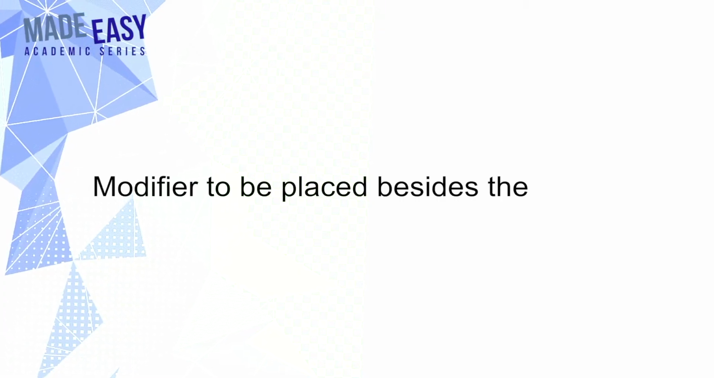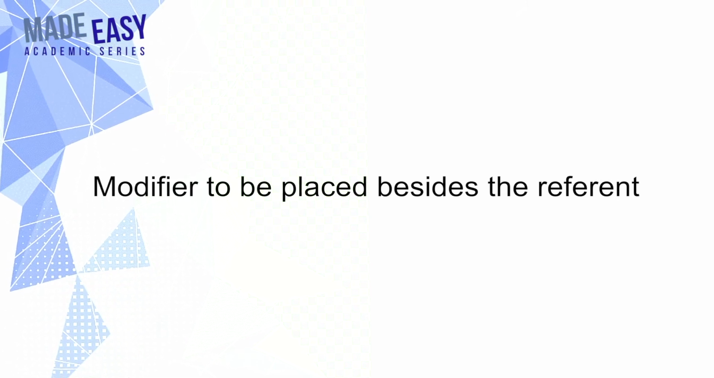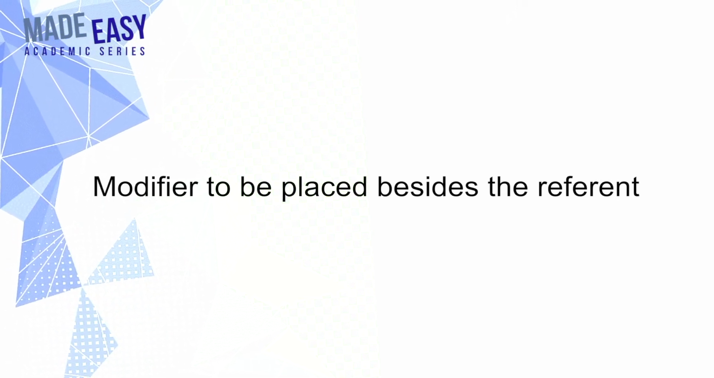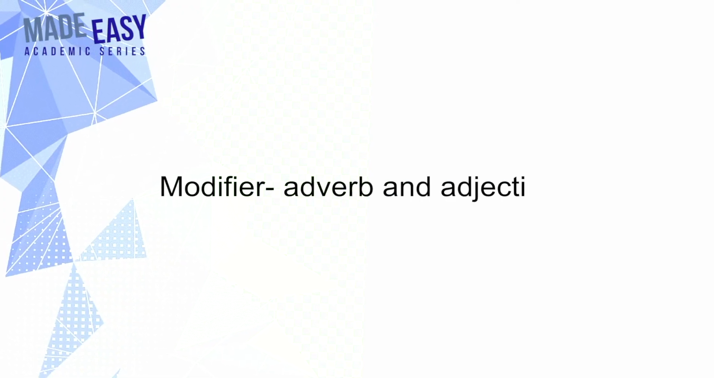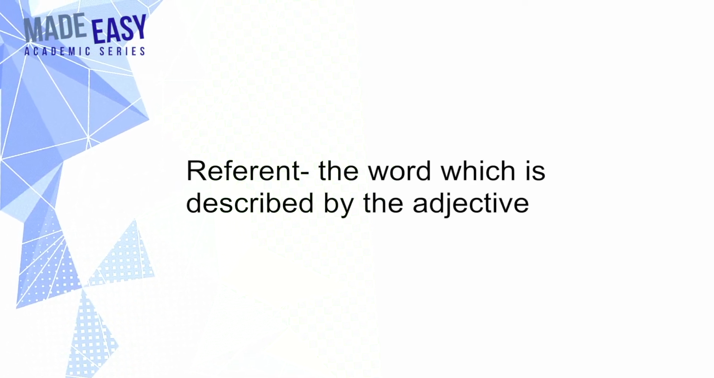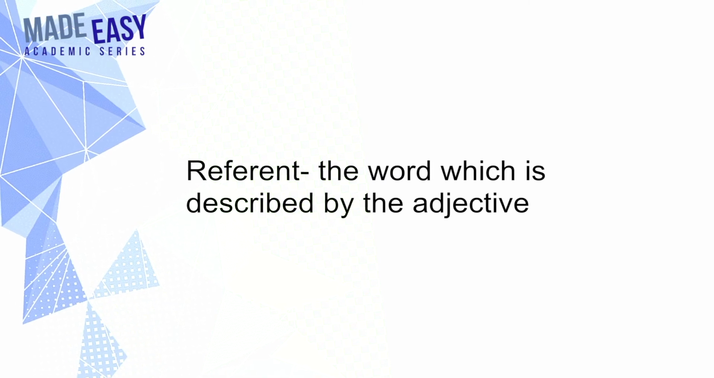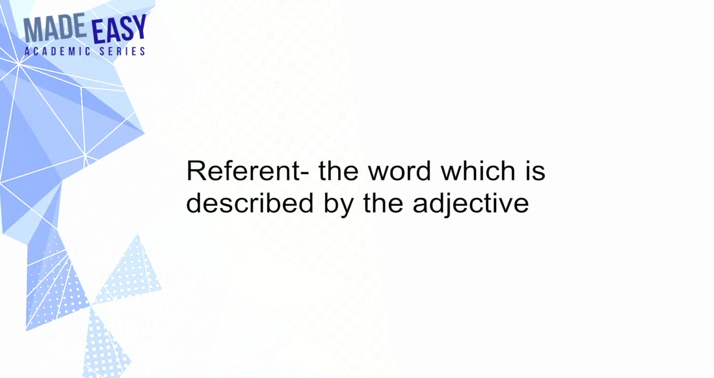Point number 9. The modifier to be placed beside the referent. Let's just recollect what is a modifier and a referent. Modifier is nothing but the adjectives and the adverbs. And the referent is a word which is qualified by the adjective or the adverb. Let's go into the example first.